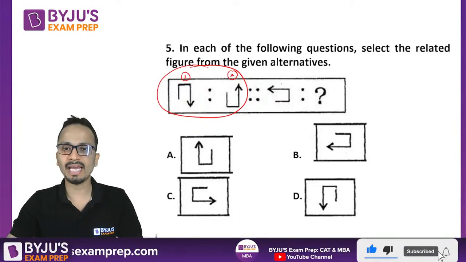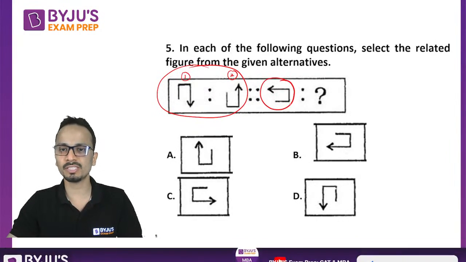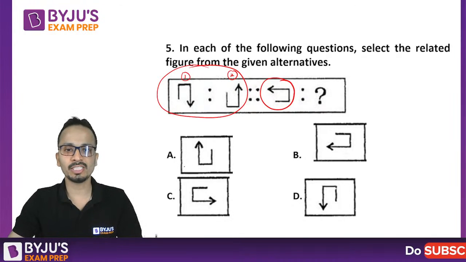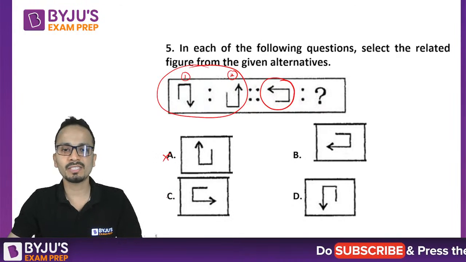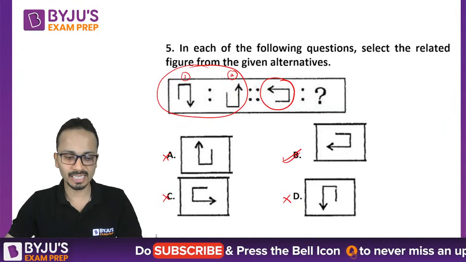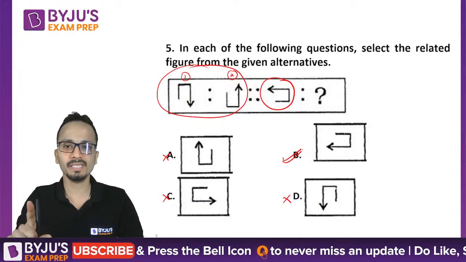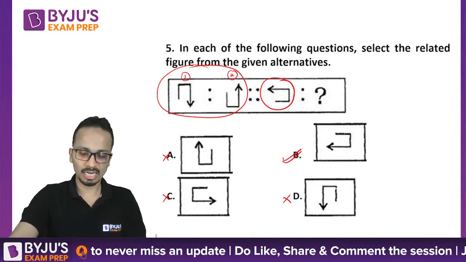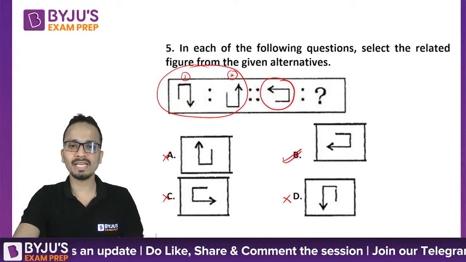So same, I need to look at the water image for this. Now the water image for this is which one? Is not option A, is not option C, not option D. The correct answer is option B. Simple reason, water image. All right. Now with this, let's move on to the next question.